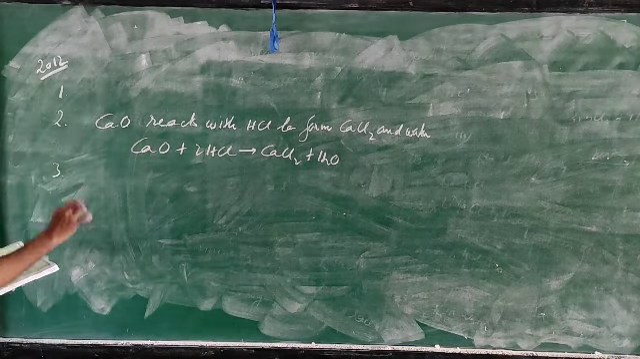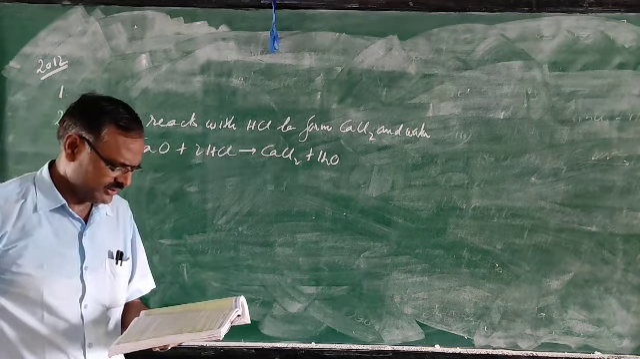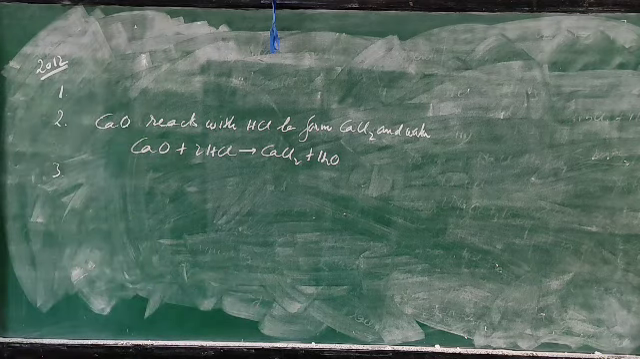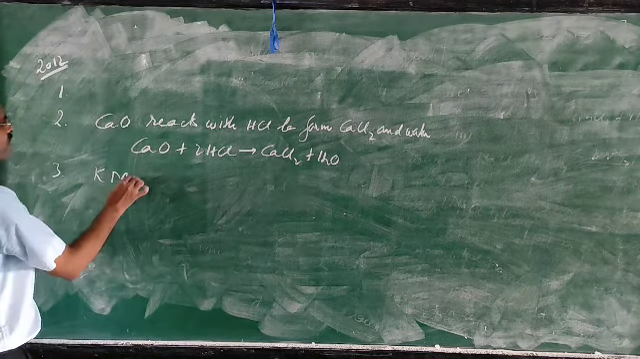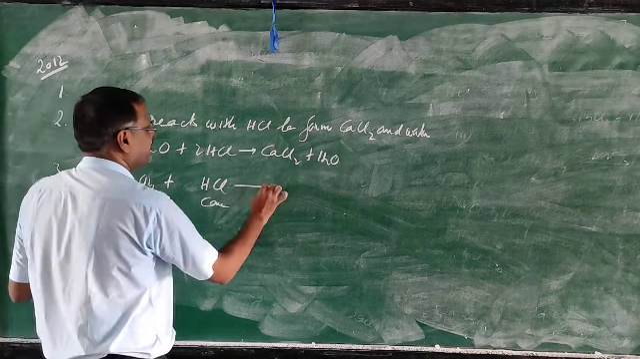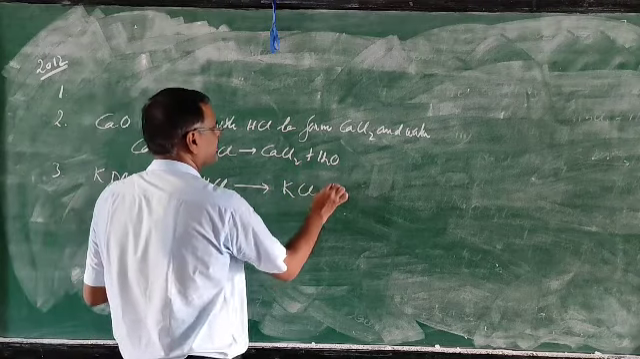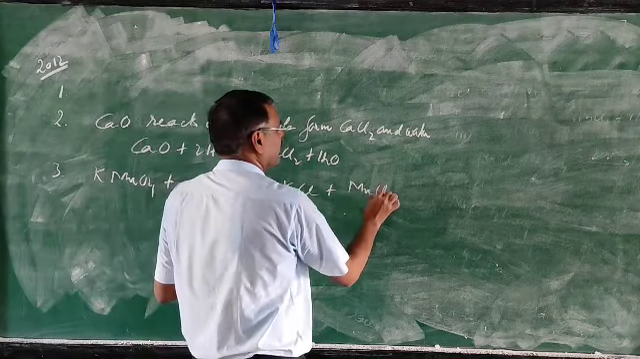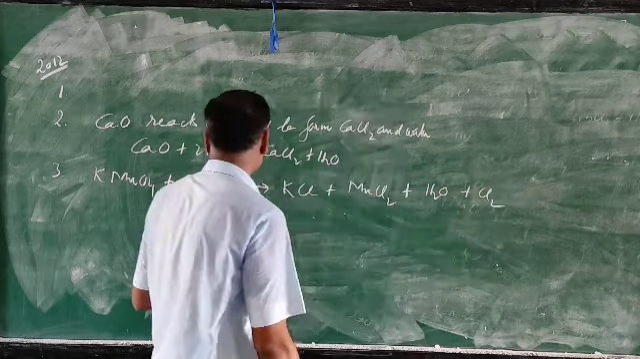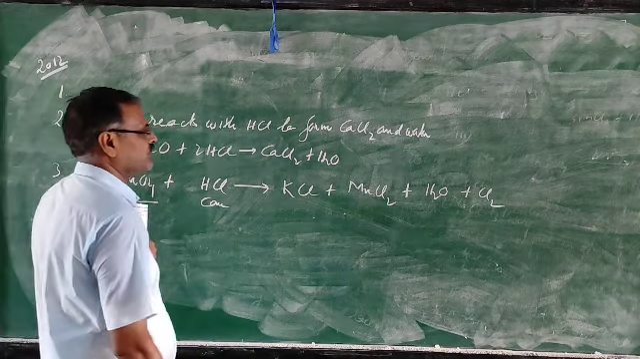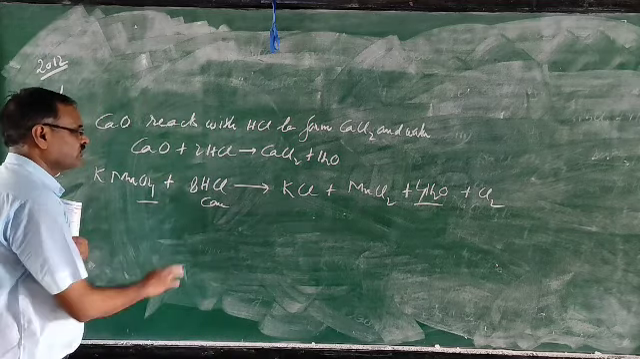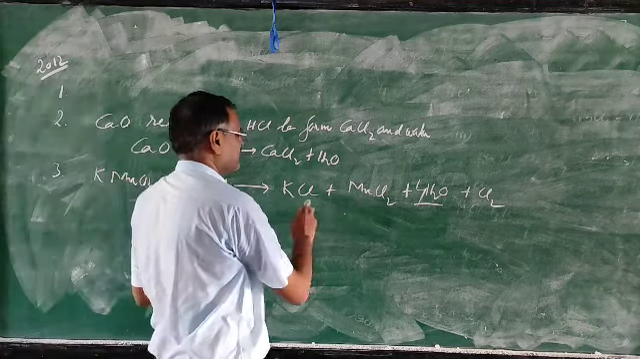Then third one, give a balanced equation for the reaction of concentrated hydrochloric acid and potassium permanganate, KMnO4. This KMnO4 reacts with concentrated hydrochloric acid. This will form potassium chloride, manganese chloride, water and chlorine. Just see 4 oxygen, 4 molecules of water, 8 hydrogen, 8 HCl. Now chlorine we have to balance: 8, 2 plus 1, 3.